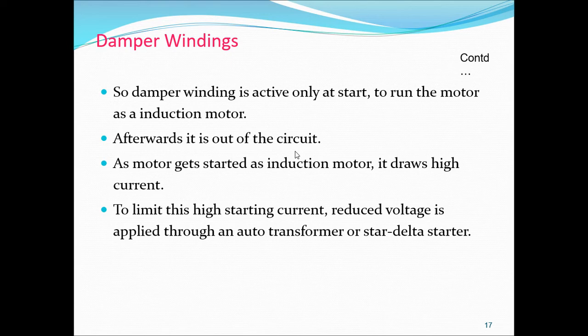The damper winding consists of bars of copper, aluminum, or bronze embedded in the slots made on the field poles and short circuited at both ends by end rings as shown in figure.